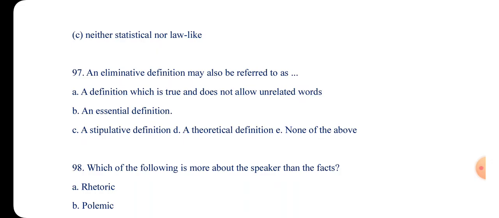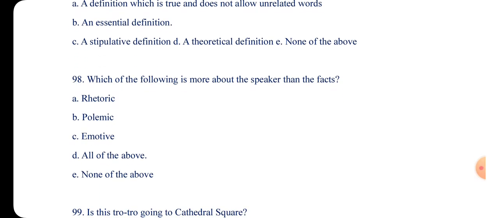Okay, let's look at number 97. An illuminative definition may be defined as what? The answer here is essential definition. And then number 98, which of the following is more about the speaker than the fact? So we have rhetoric, polemic, we have emotive. So emotive is an option, and then all of the above. So I'll go for all of the above.